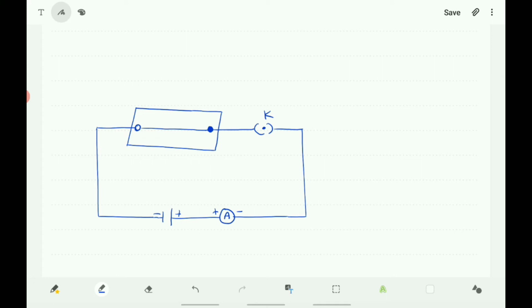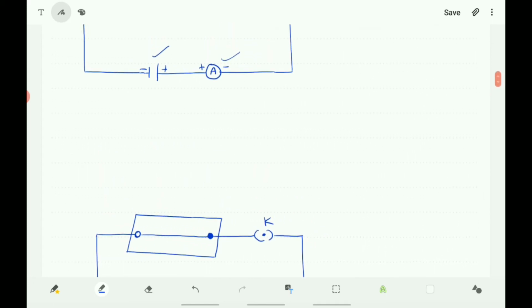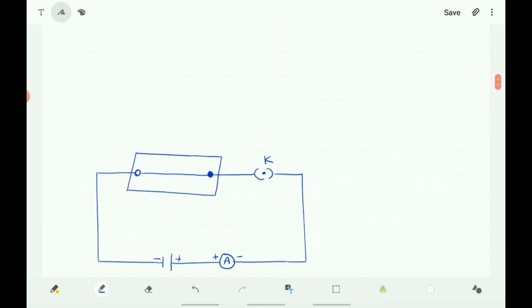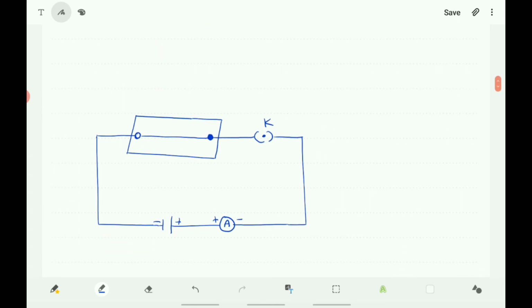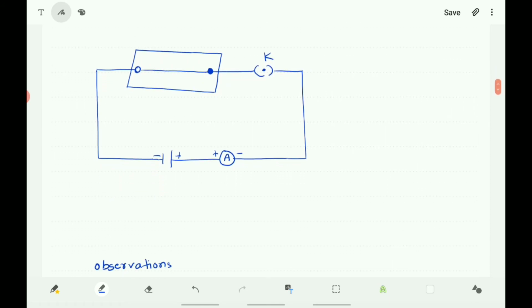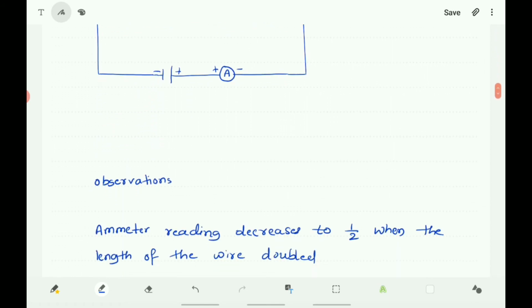Here what you can observe: in the first case you noted the electric current through the ammeter, and here also you noted the electric current through the ammeter. In this case, the length of the nichrome wire is doubled, and you may observe that the ammeter reading decreases to half.